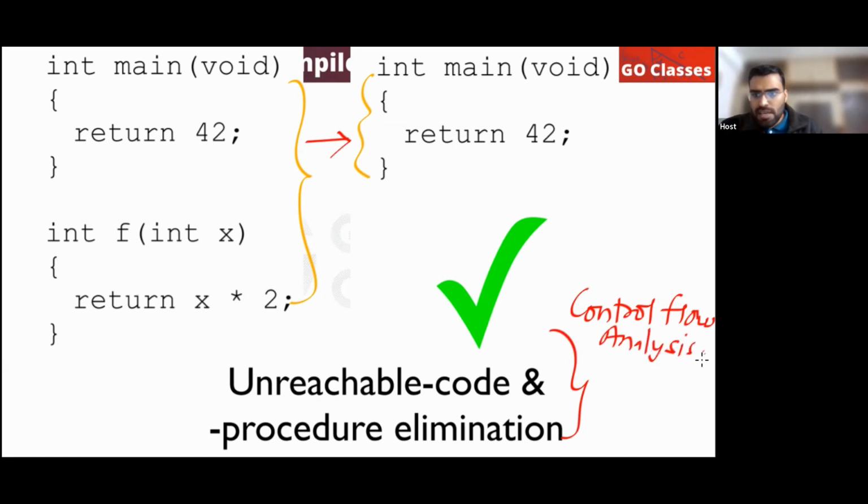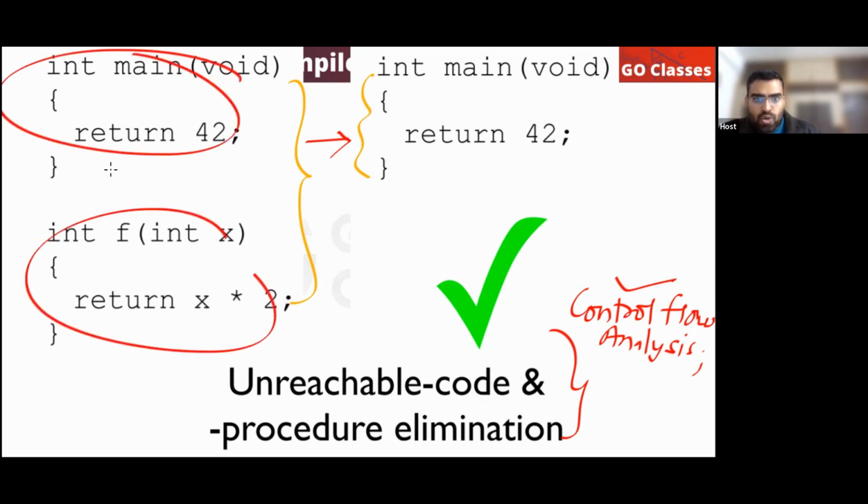Also tell me, is this local optimization, global optimization, or interprocedural? This is interprocedural, not intraprocedural. What is this? This is control flow analysis, that is fine. So local optimization, global optimization, or interprocedural? This is inter, not intra. See, this is interprocedural.